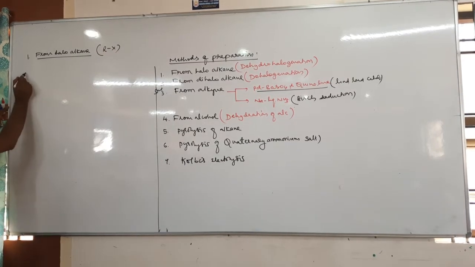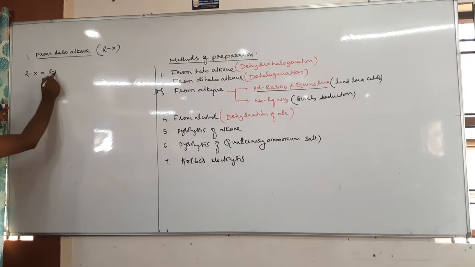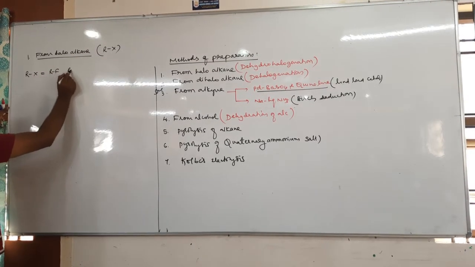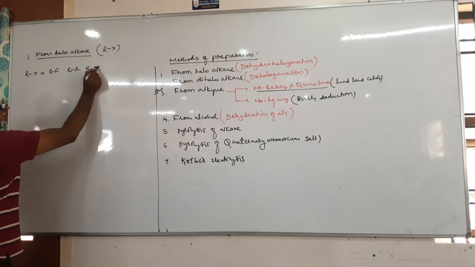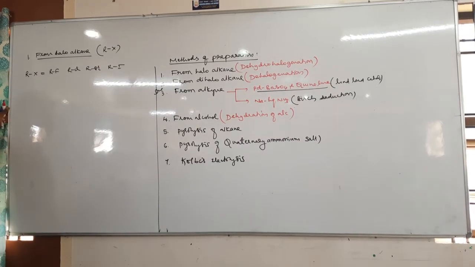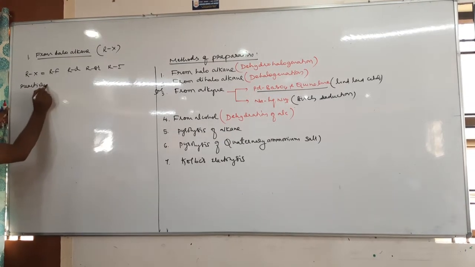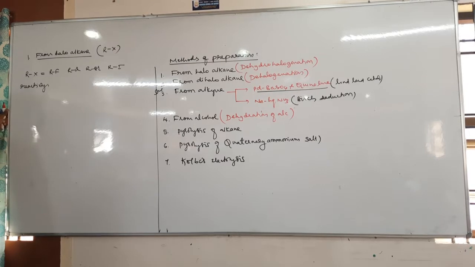So what is RX? RX equal to, it may be RF, RCl, RBr, RI. Different haloalkanes. So what is the reactivity order? Among these haloalkanes, which is more reactive?